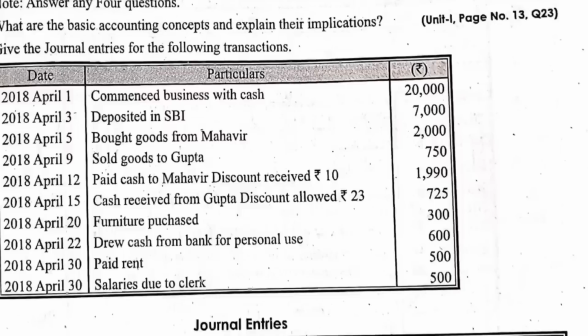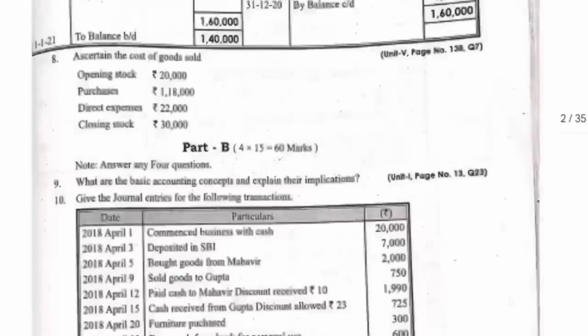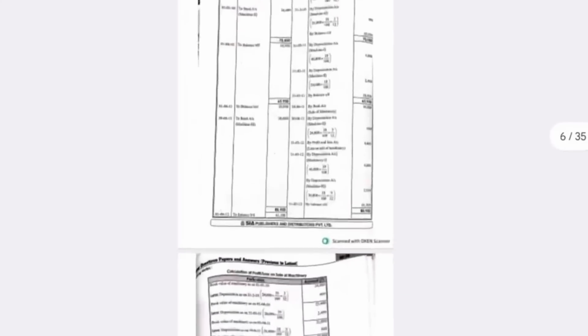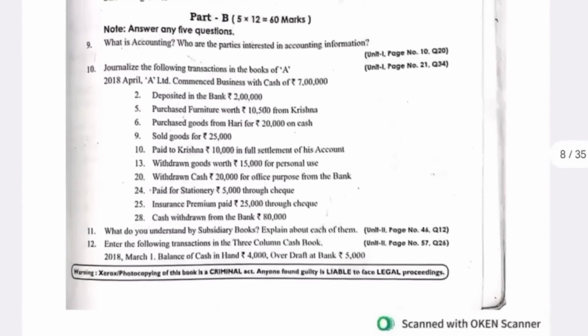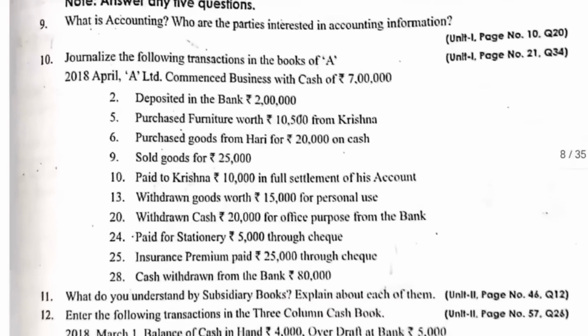Okay, students, like this you need to do the problem in the answer booklet so that you will easily score 12 marks. Narration is compulsory, and this is a 2021 question paper. I will give the homework problem, so just practice that. It will be useful to you to understand it. So this is the homework problem.